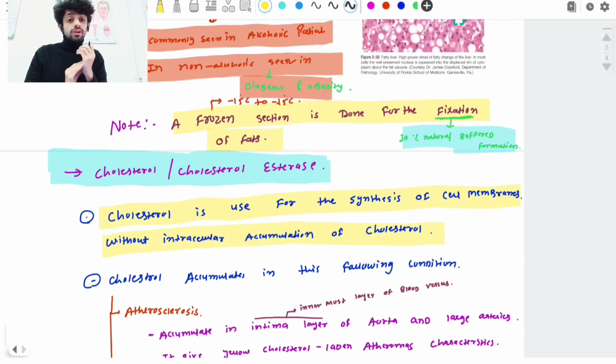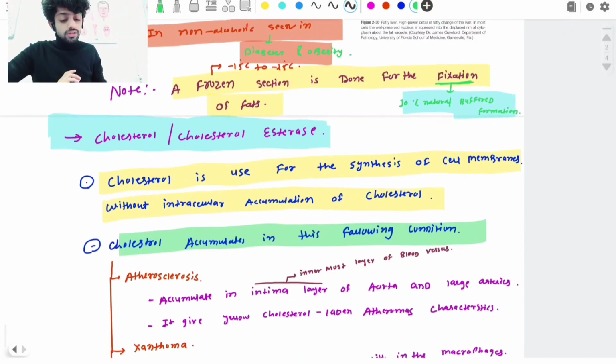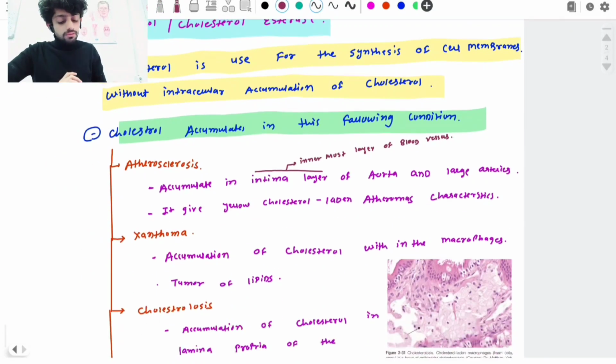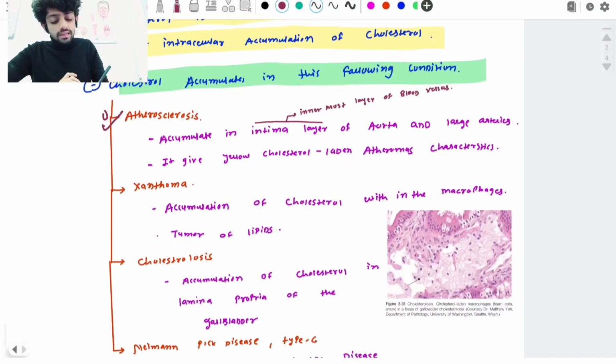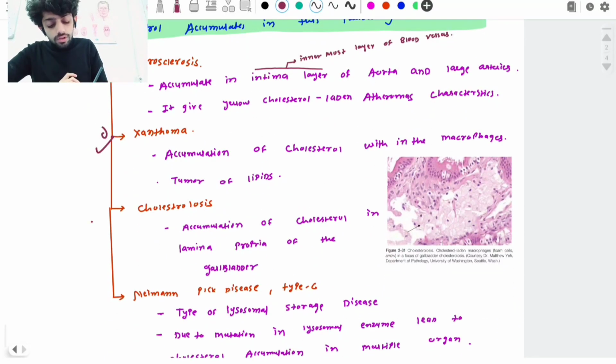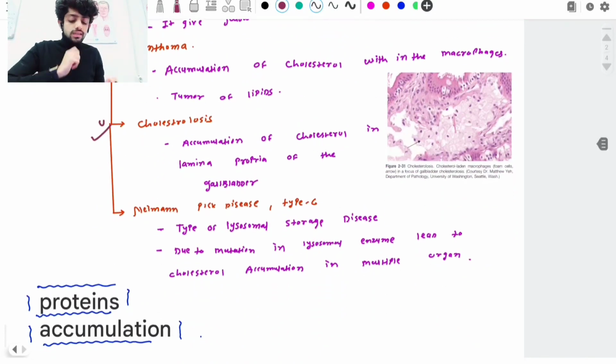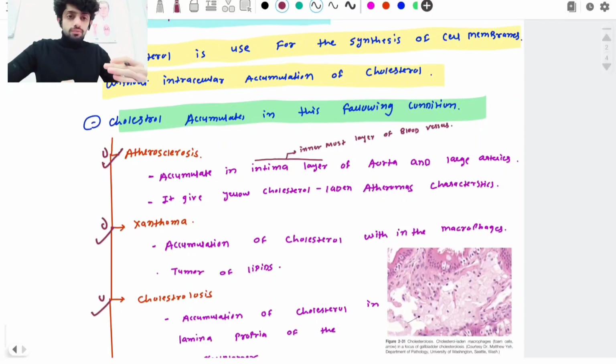In which conditions do we normally see the accumulation of cholesterol? So here, cholesterol accumulation in the following conditions. This includes, number one what? Atherosclerosis. Second one is xanthoma. Third one is cholesterolosis, and fourth one is Niemann-Pick disease type C. So one by one we will see that.